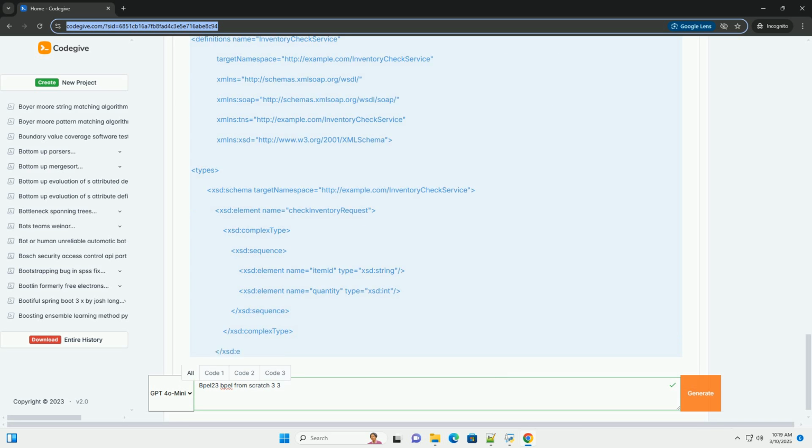Part 4: Defining the WSDLs. Before writing the BPEL process, we need the WSDL, Web Services Description Language, files for the partner services and the BPEL process itself.